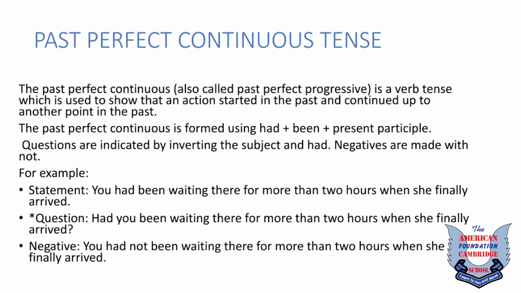Past perfect continuous tense. The past perfect continuous, also called past perfect progressive, is a verb tense which is used to show that an action started in the past and continued up to another point in the past. The past perfect continuous is formed using had plus been plus present participle. Questions are indicated by inverting the subject and had. Negatives are made with not.